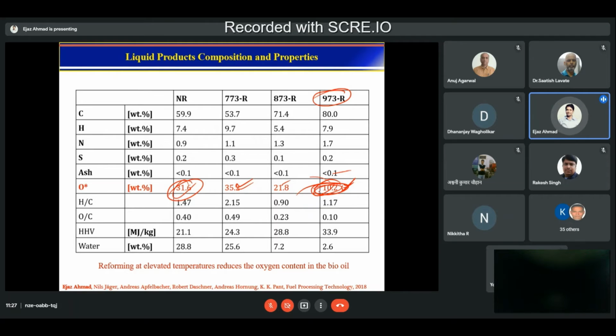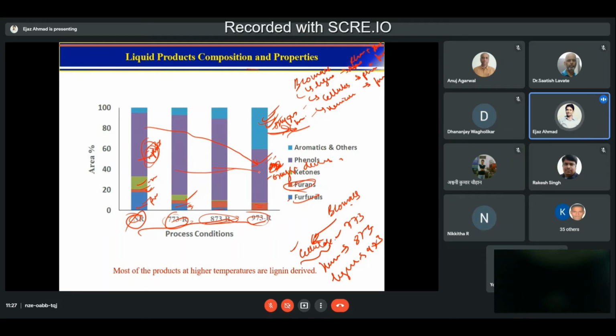It's not because of the cellulose or hemicellulose, but because the lignin started undergoing a hydrodeoxygenation reaction to yield aromatics. Okay, so this is something you have to understand.